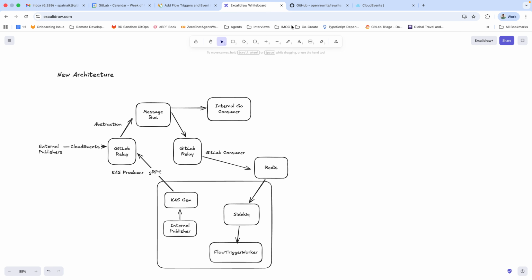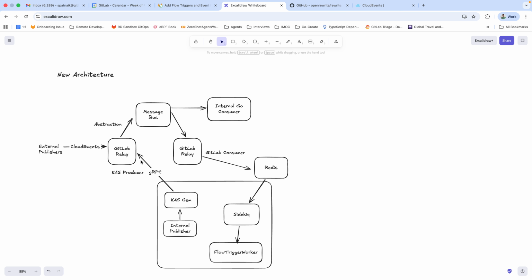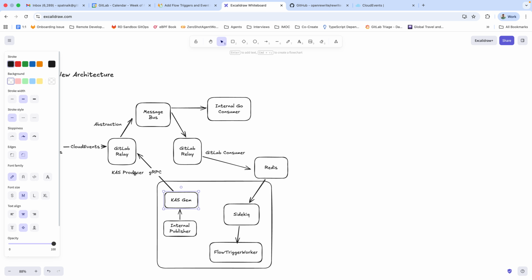So basically, I should mention CloudEvents. CloudEvents is a generic specification for events, and it's a mature CNCF project. And so the idea is that external publishers use that standardized format to publish to GitLab, and then GitLab publishes to the message bus. Now, the same format would be followed for internal publishers. So internal publishers would basically publish using the CAS gem today, which talks over gRPC to the actual CAS platform itself, and then CAS would publish to the message bus. So that's really the publish process.